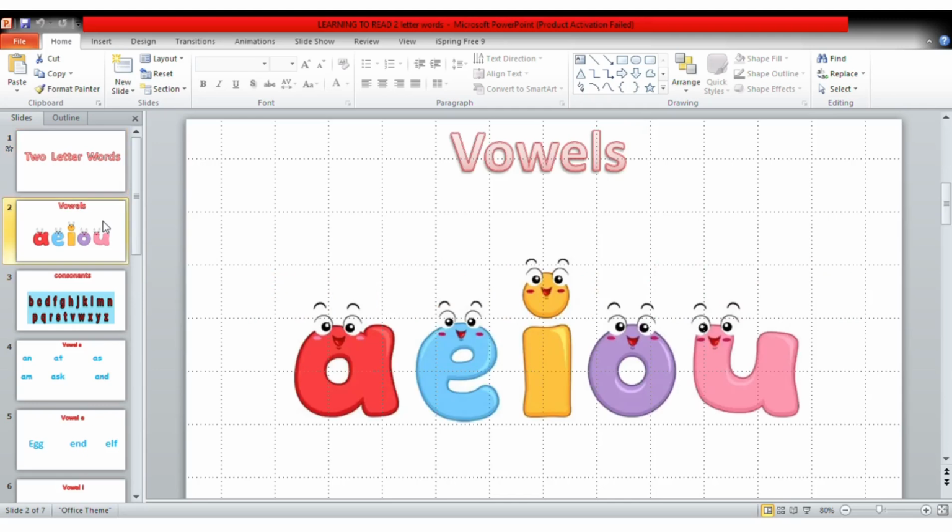These are the vowels. We have vowel A, vowel E, I, O, U. We also have the other letters of the alphabet here.